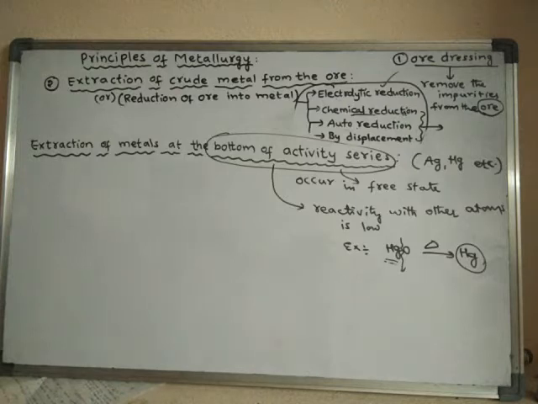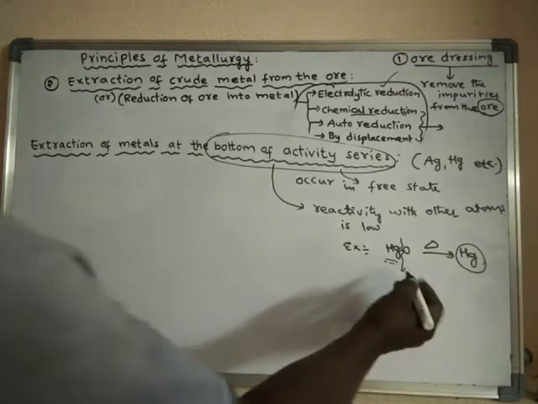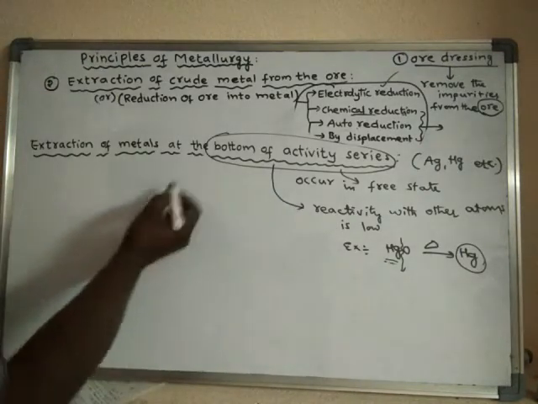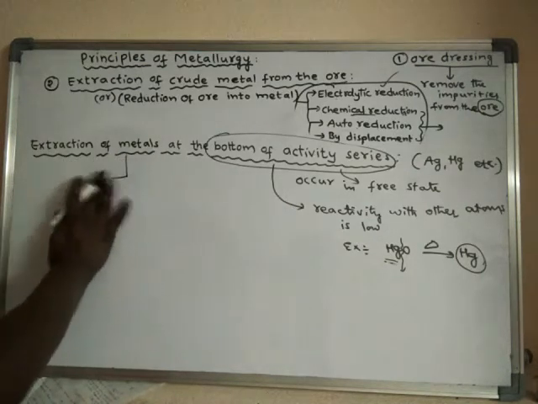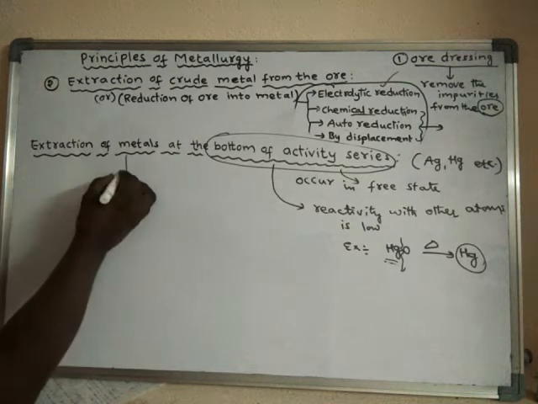As their reactivity with other atoms is very low, the ores of these metals can be reduced to metals by heating alone. Here the extraction of metals is of two types; there are two methods we can use.